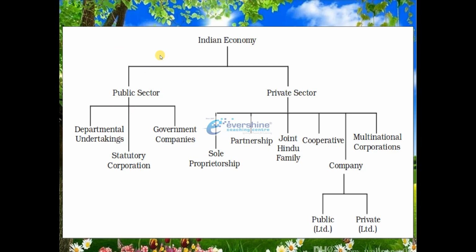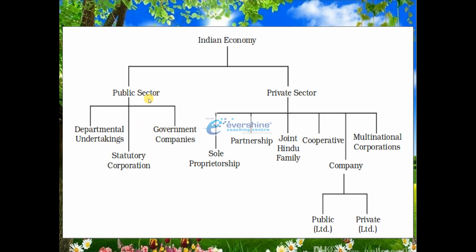Now again, this public sector we classify into three categories. These are the three different categories that come under public sector: departmental undertakings, statutory corporation and government companies. Children, this is one of the major important questions from the examination point of view, so you should not forget it.